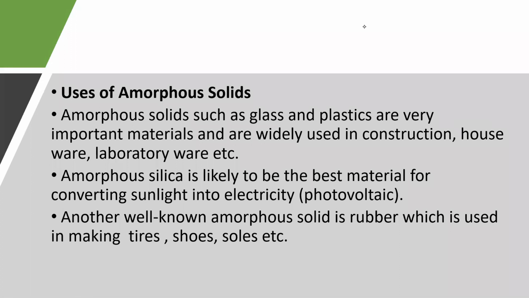Next, coming to uses of amorphous solids. Amorphous solids such as glass and plastics are very important materials and are widely used in construction, houseware, laboratory ware, etc. Amorphous silica is likely to be the best material for converting sunlight into electricity, that is, photovoltaic cells. Amorphous silica is used in photovoltaic cells. Next, another well-known amorphous solid is rubber, which is used in making tires, shoe soles, etc. So these are the uses of amorphous solids.